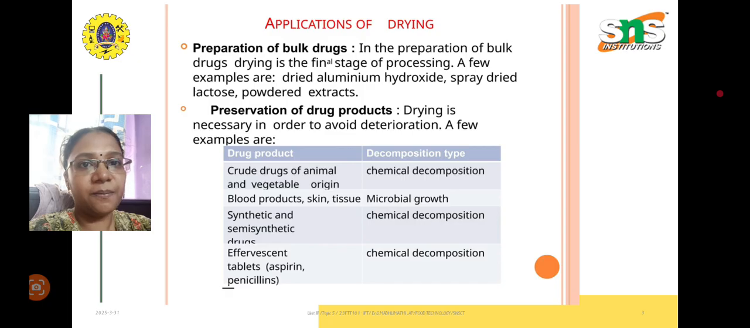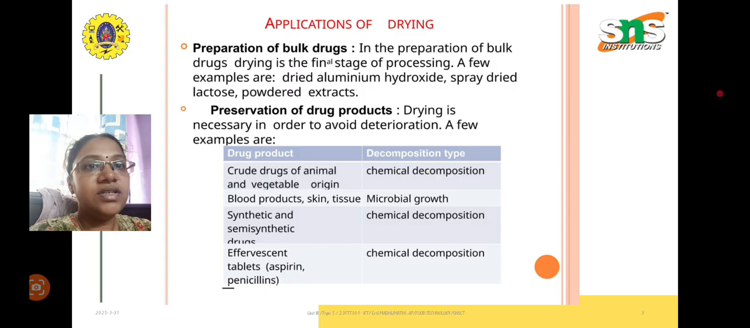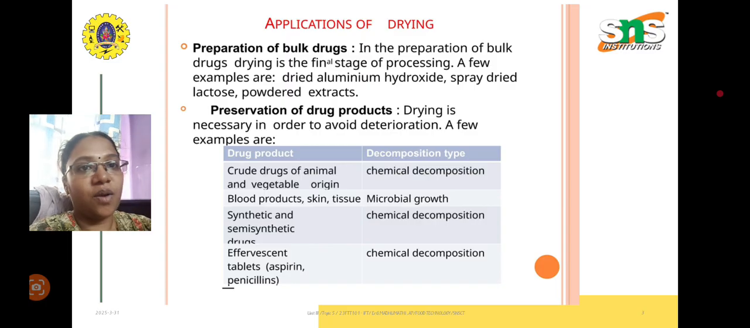So where can we apply this drying? It is applied for the preservation of drug products or even during the preparation of bulk drugs. In the preparation of bulk drugs, drying is the final stage of processing, like spray dried powders, powder extracts, or dried forms of any drugs. And it is applied mainly to prevent deterioration. It has been mostly adopted.